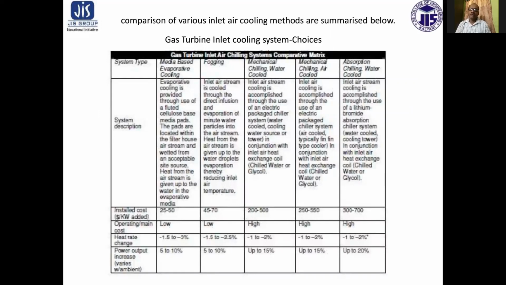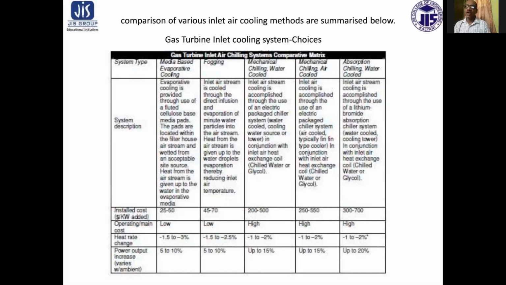Comparison of gas turbine inlet air cooling methods are summarized below. First of all, media evaporative cooling. Evaporative cooling is provided through use of fluted cellulose based media pads.